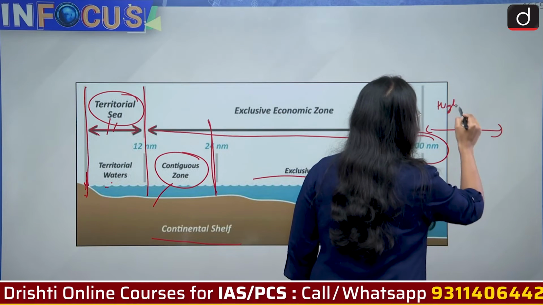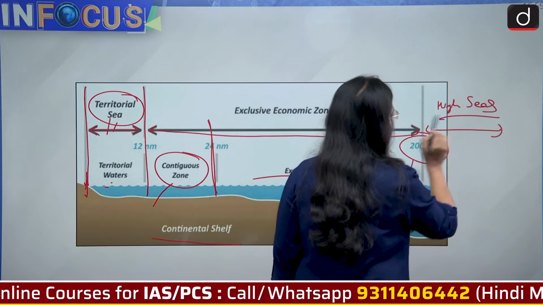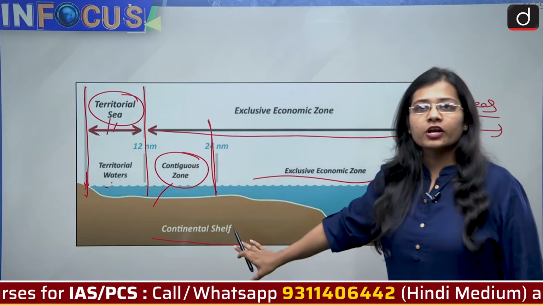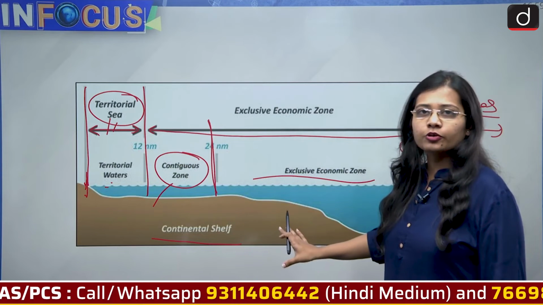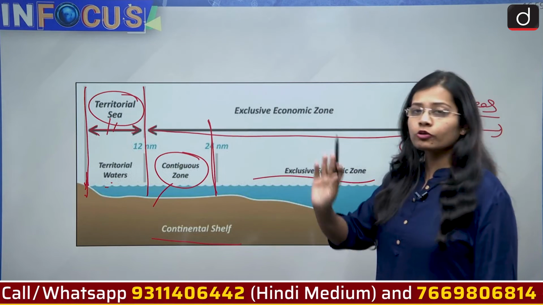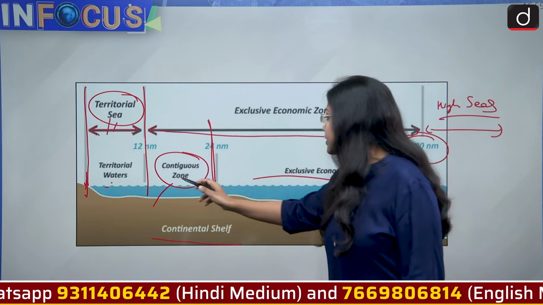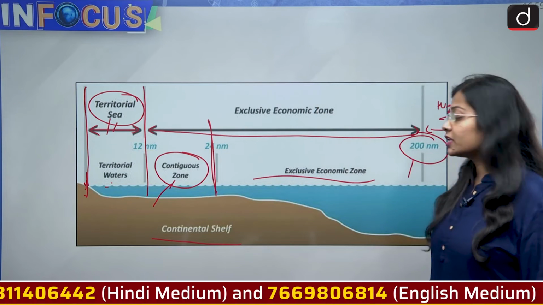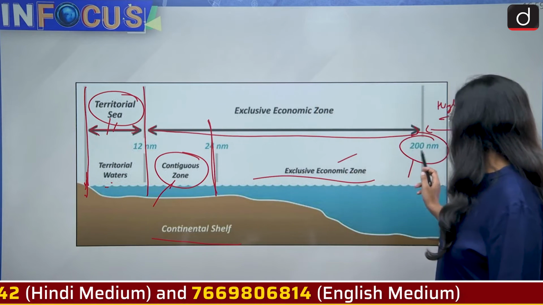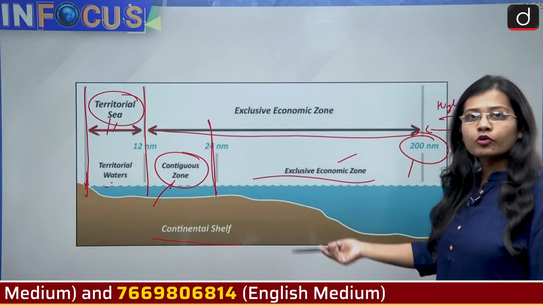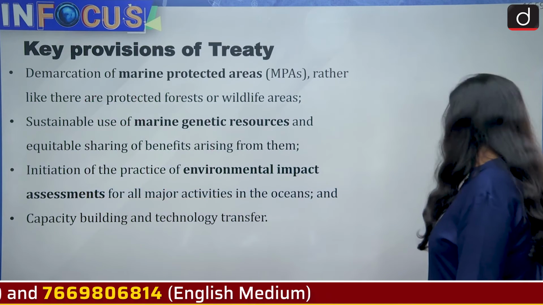The high seas. So this picture, if you are understanding, will give you clarity. There is territorial sea 12 nautical miles, then contiguous zone 24 nautical miles, then exclusive economic zone 200 nautical miles, and after that what starts is the high seas.